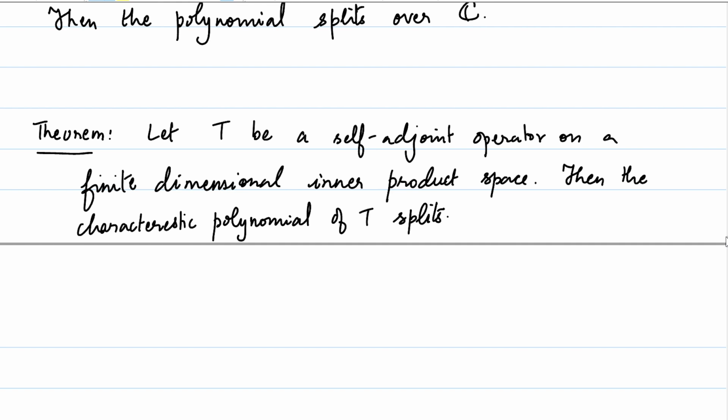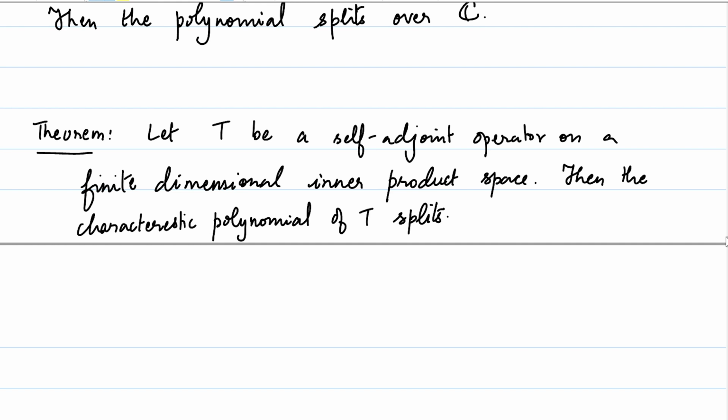In the case of a complex inner product space, there isn't much that the theorem is telling, because if you look at a complex inner product space and if you look at the matrix of T, that will be a matrix which has complex entries. And if you look at the characteristic polynomial, it will be a polynomial with coefficients from the field of complex numbers, and by the fundamental theorem of algebra, it splits.